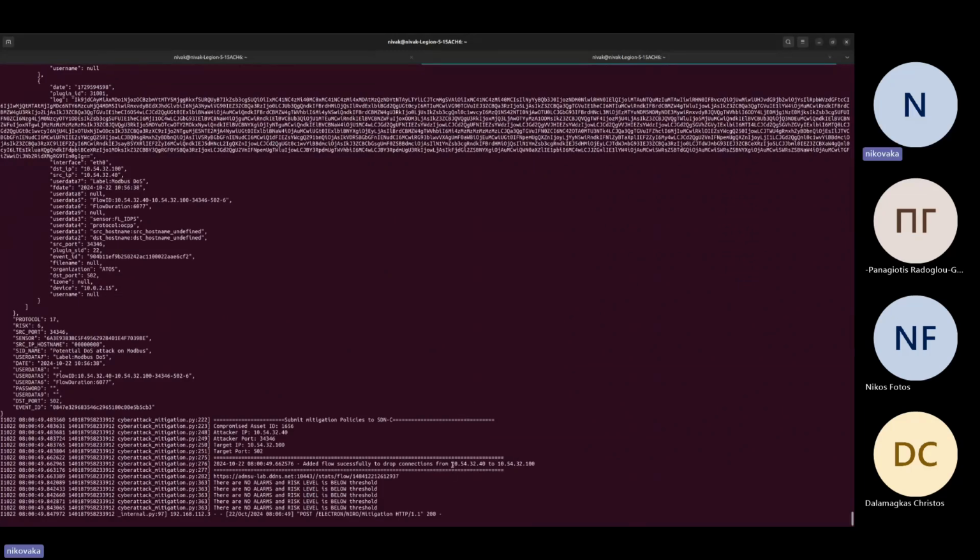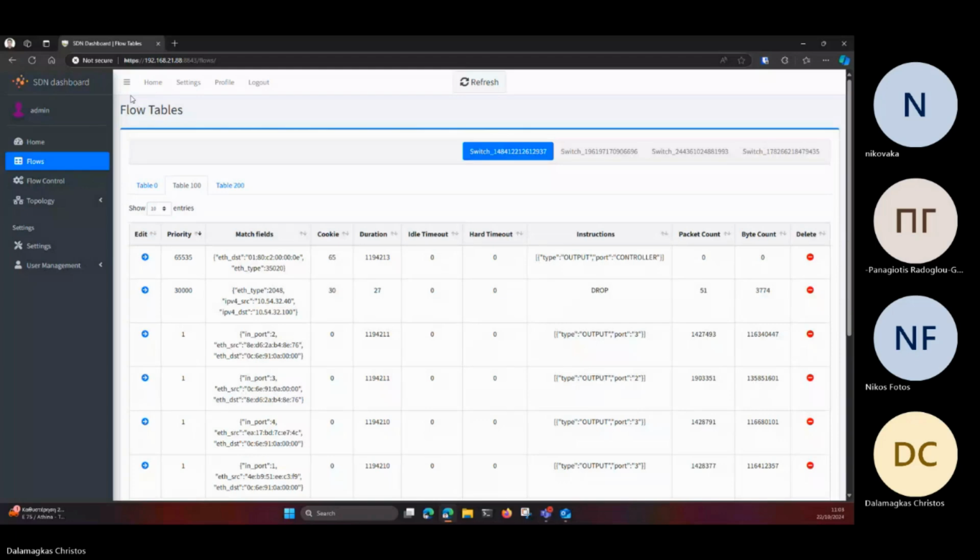Specifically, a flow rule has been generated, which drops the connection between the attacker and the targeted energy meter. NERO utilizes the REST API of the SDN controller in order to apply this rule. Finally, from the flows page of the SDN dashboard, we can see that the rule has been applied successfully. This indicates that the energy meter is now protected from further threats coming from the identified attacker.